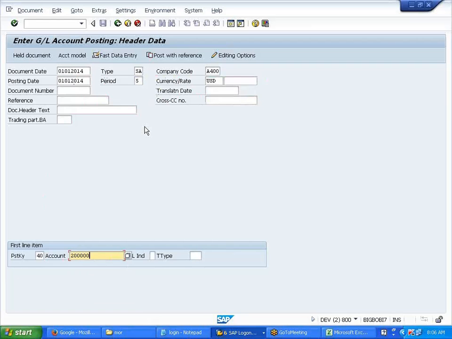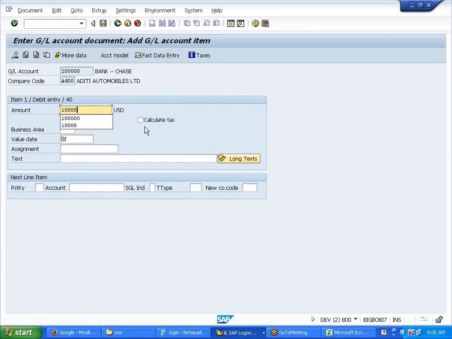Debit bank, cash is coming in, 200 series. 100,000 we said. But this value date helps in the interest calculation. Document date clear, posting date clear, value date clear, baseline date clear.